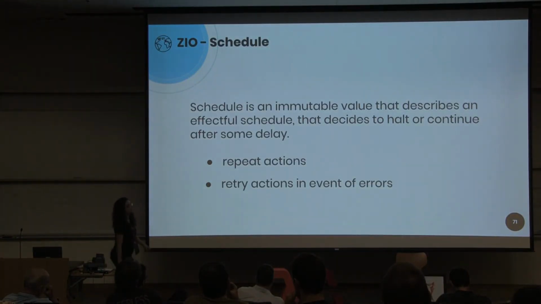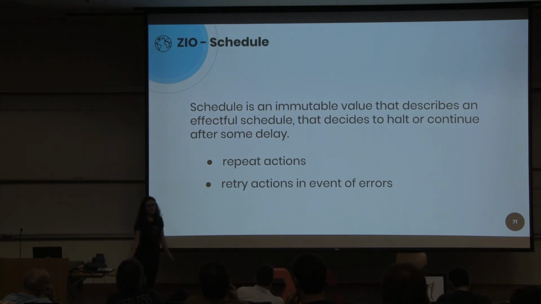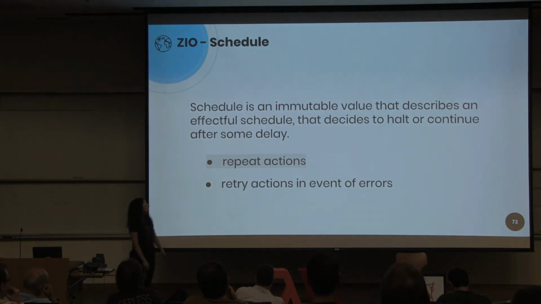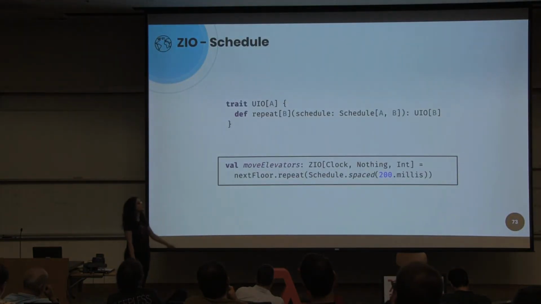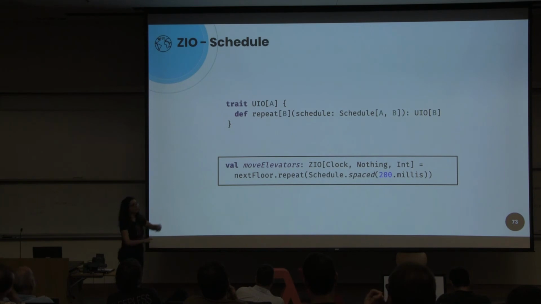We can use ZIO Schedule that can repeat actions or retry actions in the event of error. In our case, we don't have an event of error. Our program will never fail, and we want to repeat an action. So we can use repeat on UIO, and we will repeat our computation for every movement of the elevator.